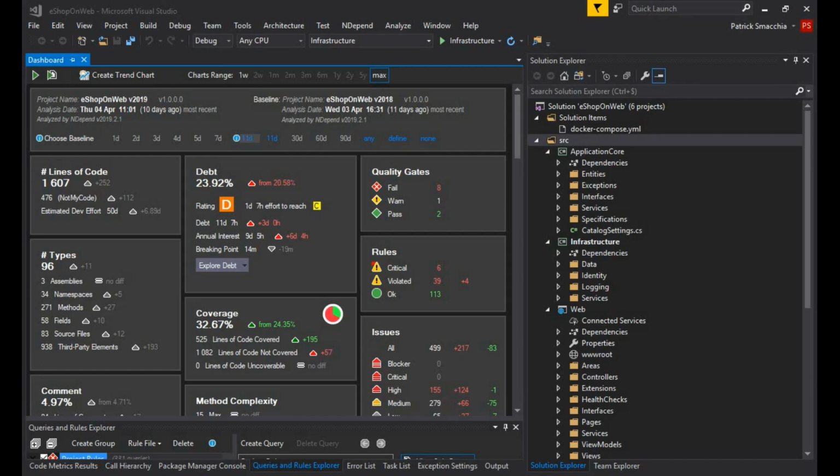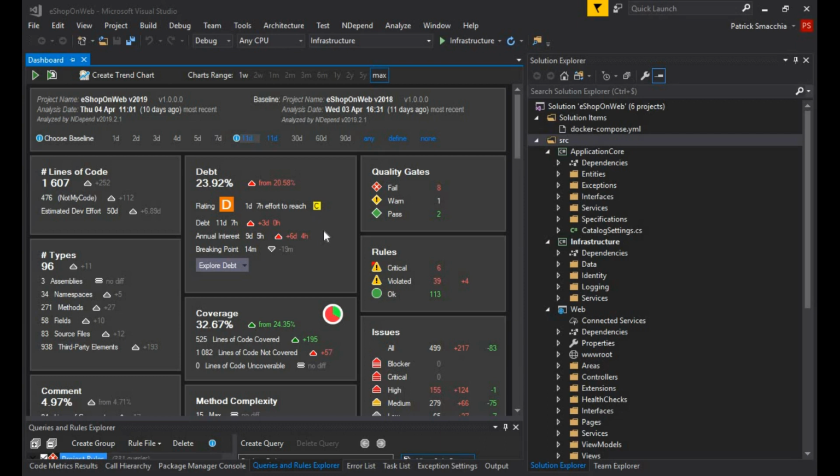The technical debt metaphor has been widely adopted by the software industry. Basically, the debt is an estimation of the effort to fix code smells. In this video, we'll explain how NDepend provides realistic estimations of the technical debt.